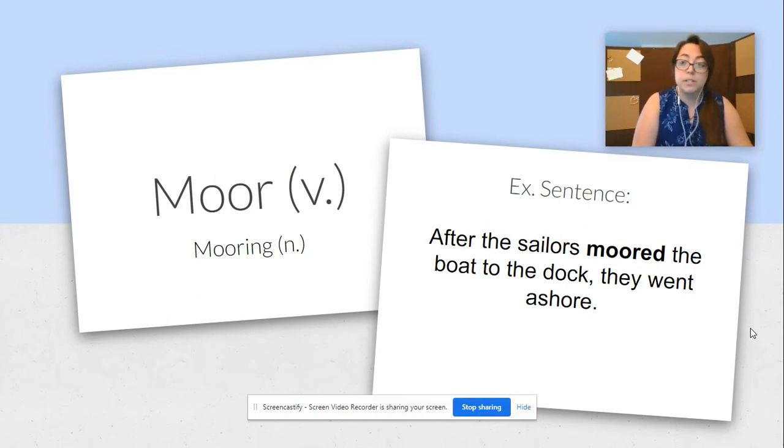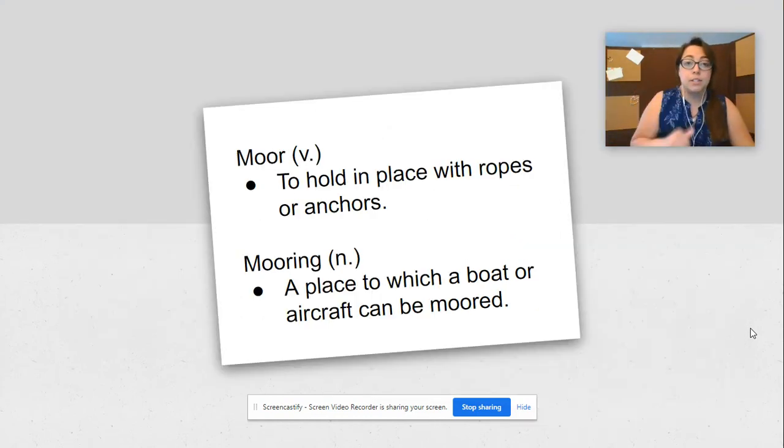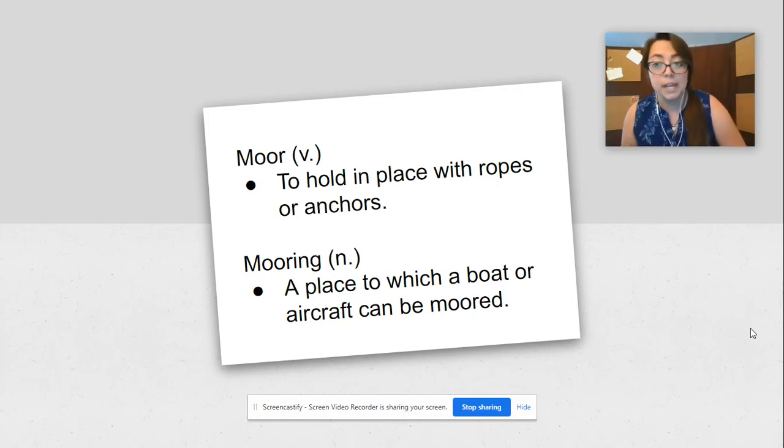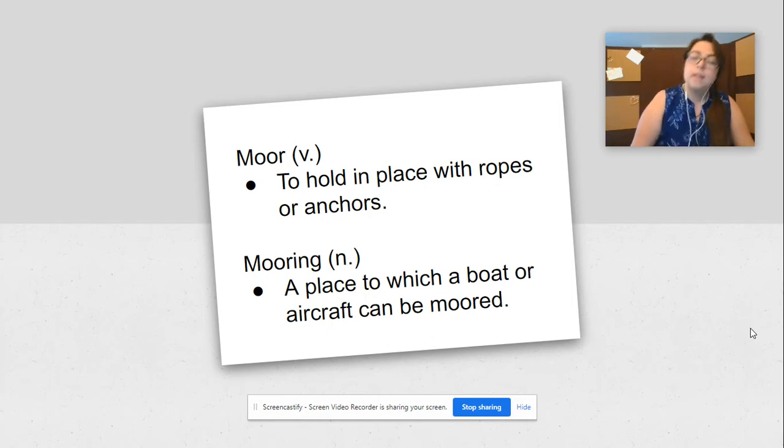Okay, next word is moor, and it's a verb. It can also be a noun as mooring. And our example sentence is after the sailors moored the boat to the dock, they went ashore. And the two definitions that we are given are to hold in place with ropes or anchors as a verb, or if we change the ending and the suffix to make it mooring, becomes a noun and then means a place to which a boat or aircraft can be moored.